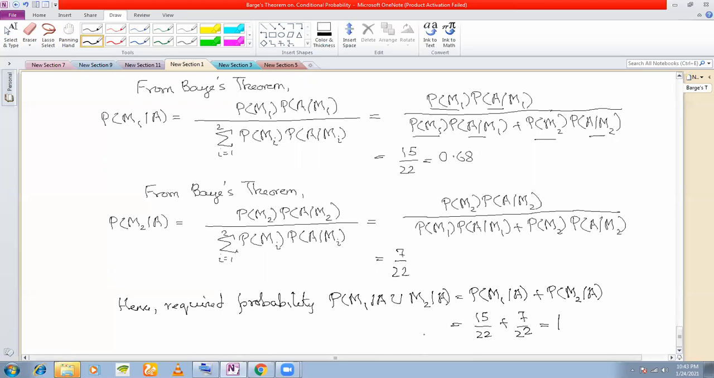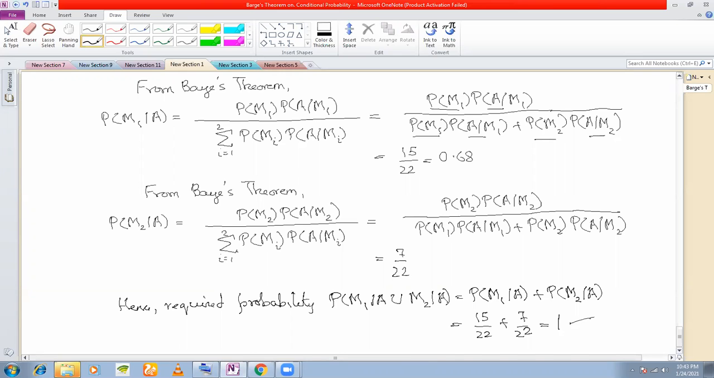So you're getting 1. Obviously, because there are 2 machines. So what is the probability that it is produced from machine M1 or M2? It has to be either machine 1 or machine 2. So probability is 100%. It has to be a sure event. Clear with this?